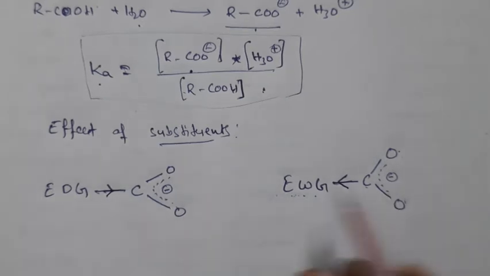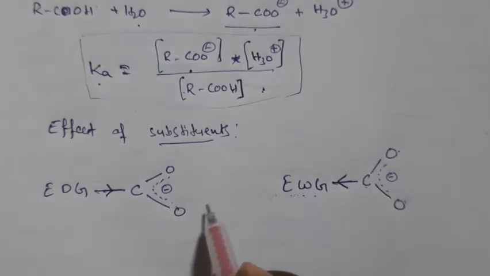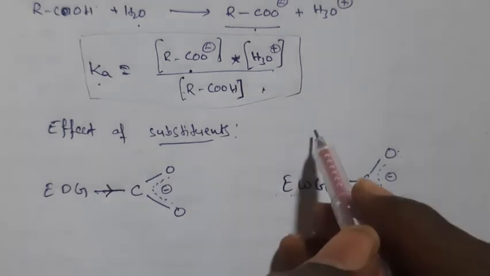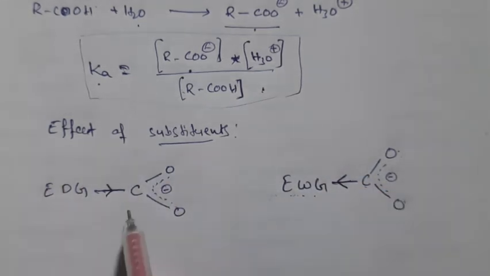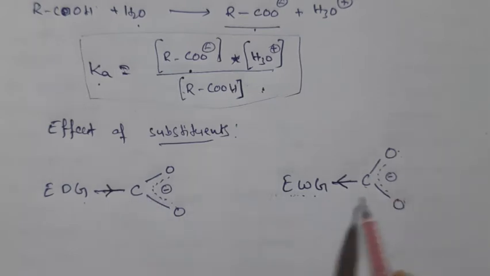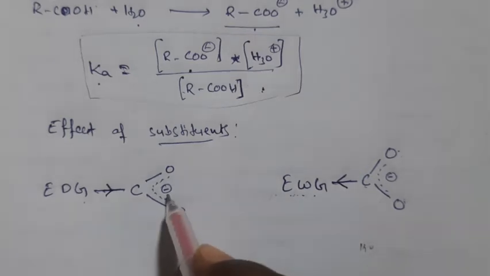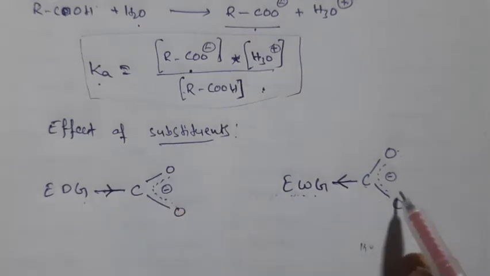So because of this reason, suppose I am taking 2 beakers, and in the 2 beakers I am adding this group and this group. In that beaker, if I add water, H2O, so H plus ions are attracted towards which group, right? So these are attracted towards this group and they are not attracted towards this group.